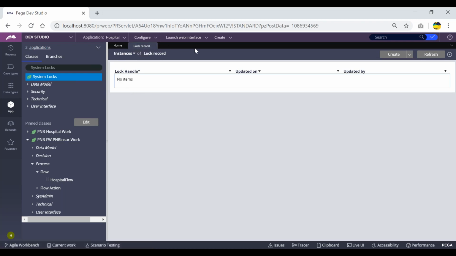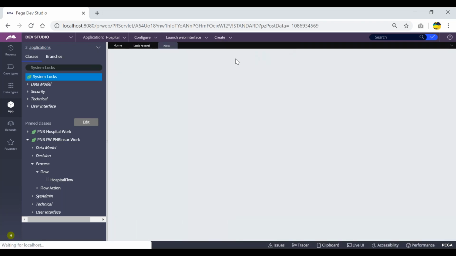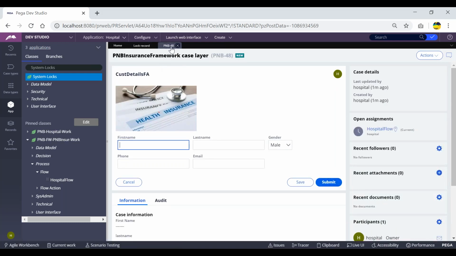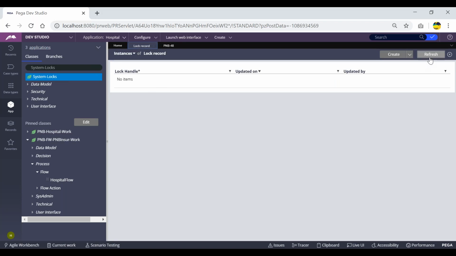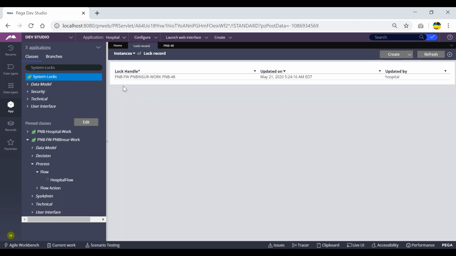Right now we have not opened any of the work objects. That's why there is no lock acquired on any of these work objects. If I create one new work object ID as an operator, a lock should be acquired and I should be able to access this. Let us see whether the lock is acquired for this particular work object or not. As I told you, it will be created as one instance of this class. This is the instance screen. Just click on refresh. We can see this particular work object ID got locked because of this operator accessing it.